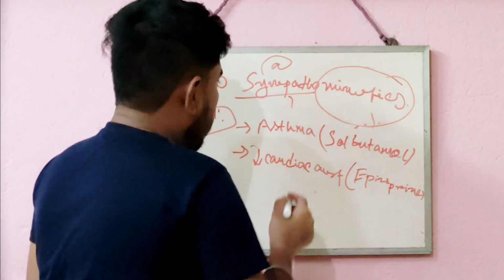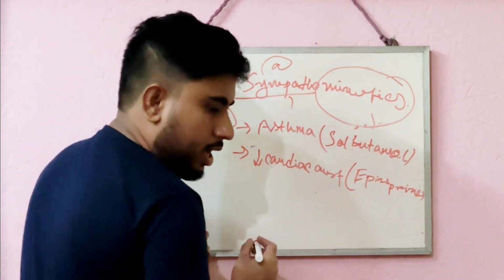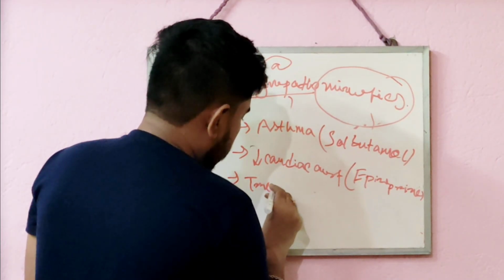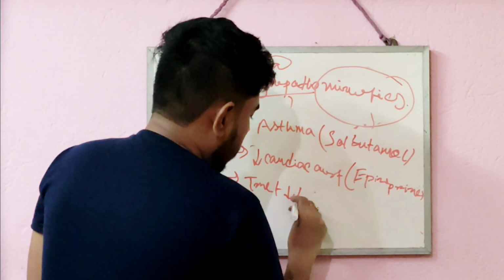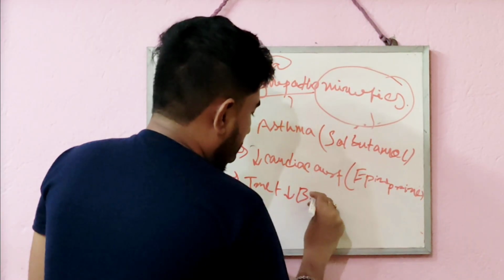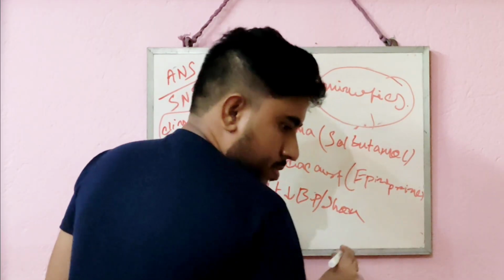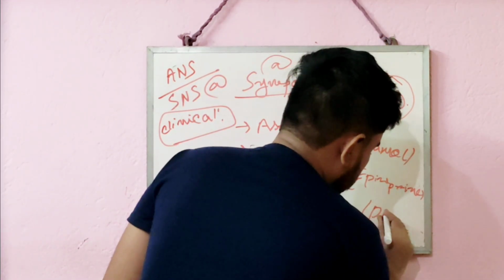Then you can use sympathomimetic drugs in clinical practice to treat shock or hypotension. Hypotension means low BP, or it can treat shock. Example is dopamine.